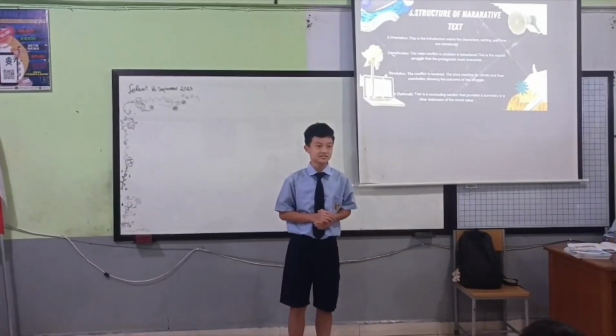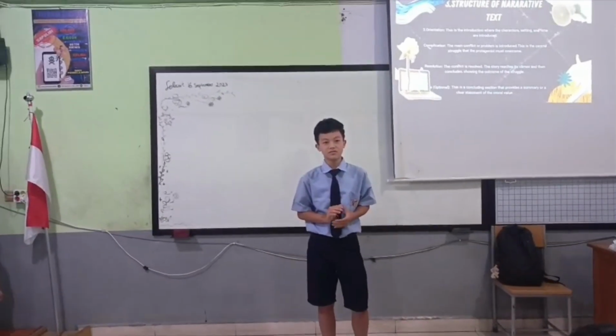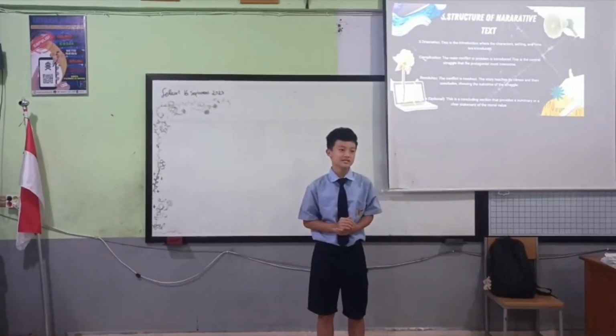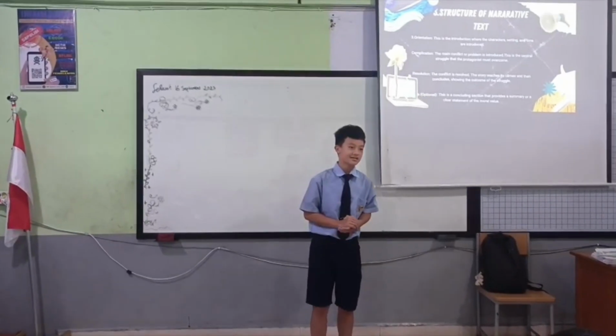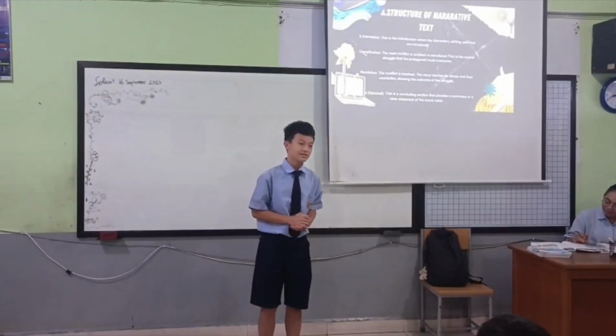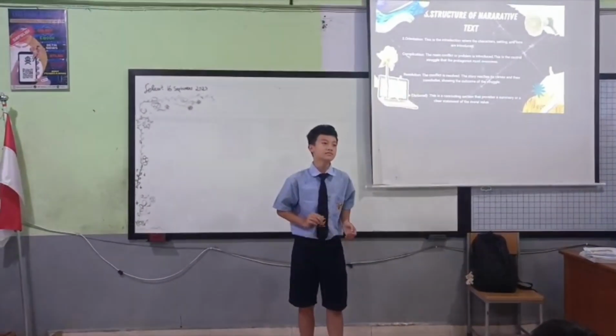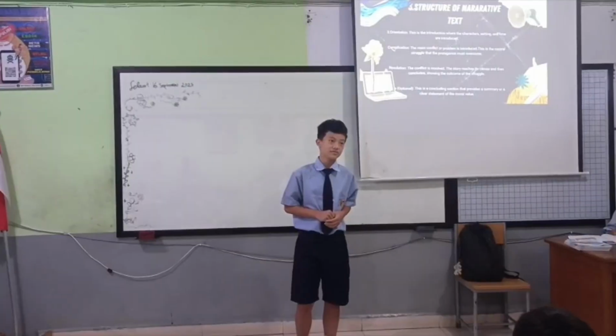The next is complication. The main problem or conflict is introduced. This is the central struggle that the protagonist must overcome. Resolution. The main conflict or problem is resolved.